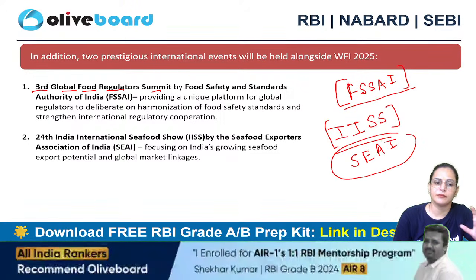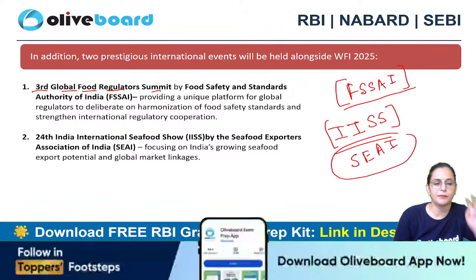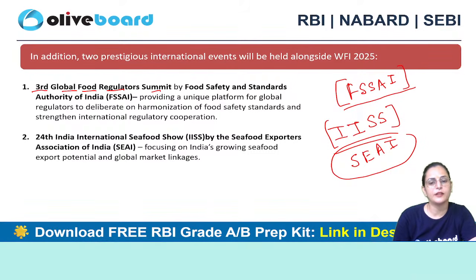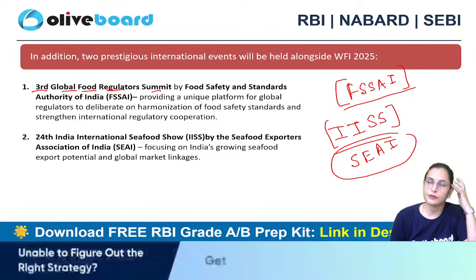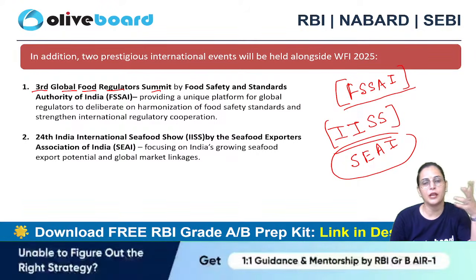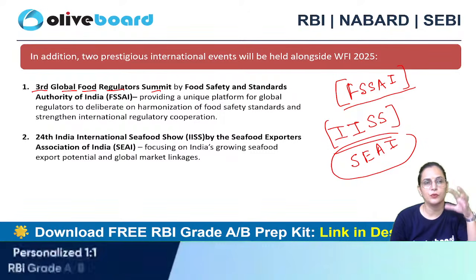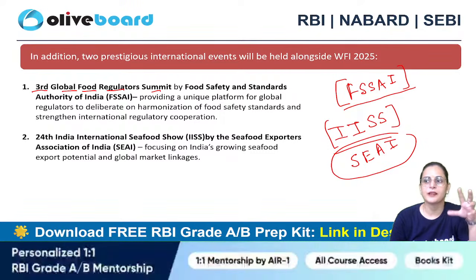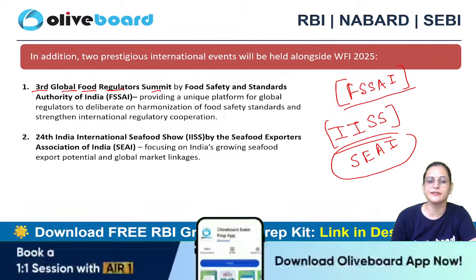During this show, the main highlight was our growing seafood export potential and the global market linkages. Recently, in our sessions, we always mention that we are doing great and making extra efforts to extract the maximum potential from our fishery sector.